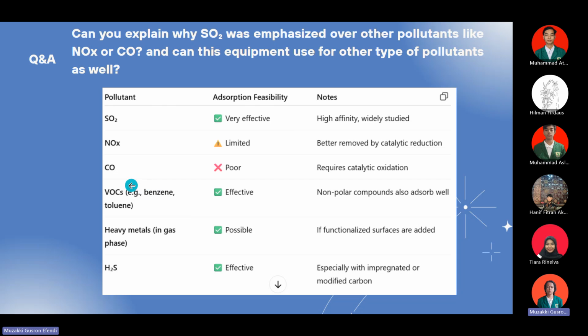Bring back to moderator. Okay, thank you so much, Zaki. So, Aslam, did you have any follow-up question or is the answer enough? Okay, thank you, Zaki. For me, I think it's enough. Thank you. Okay, thank you so much, Aslam. So, the last question will be answered by Lutfi. Lutfi, time is yours.